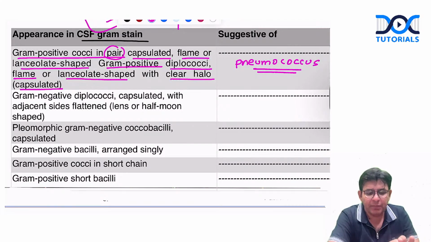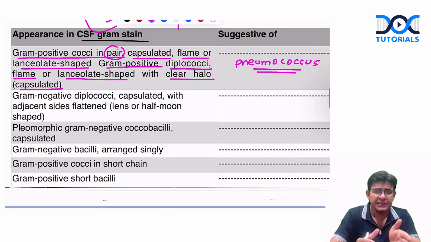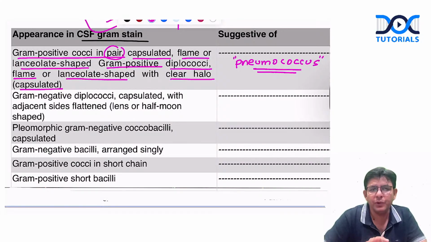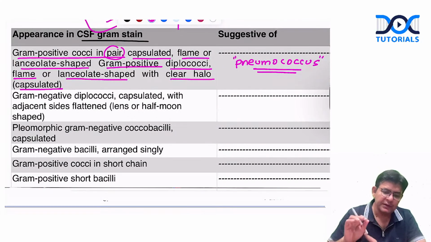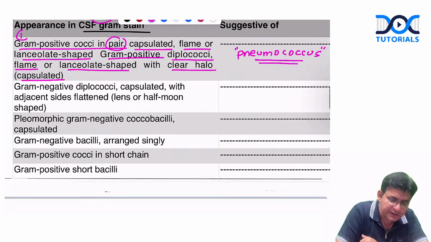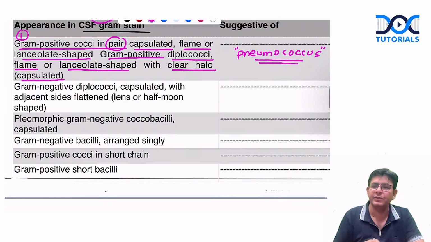So these are the important hints which they will give in the case scenario regarding the pneumococcus. Is it fine? So that should be known. Then, guys, if they say this way, this is the first possible gram stain which can come.